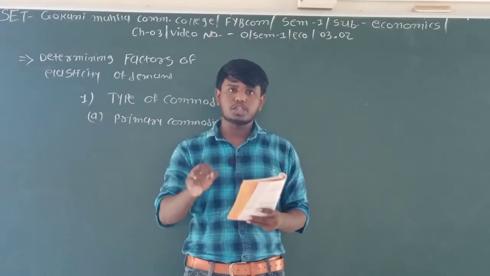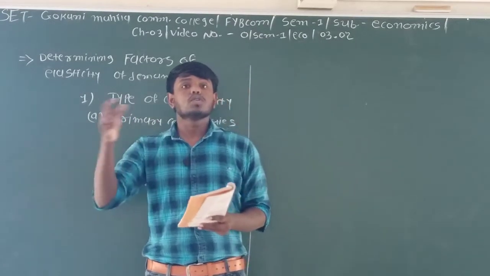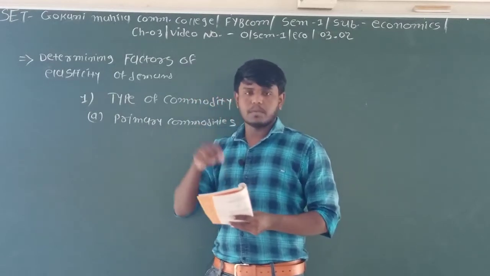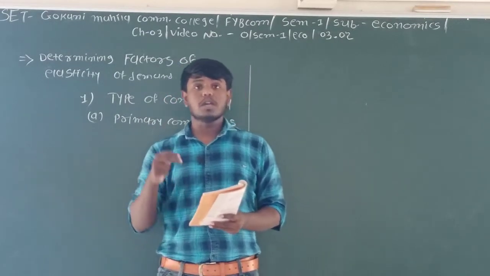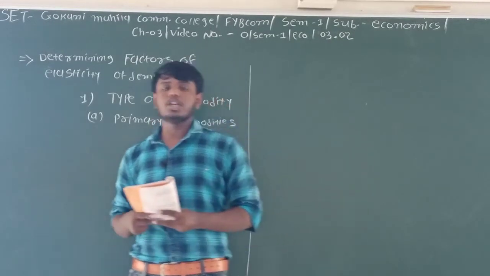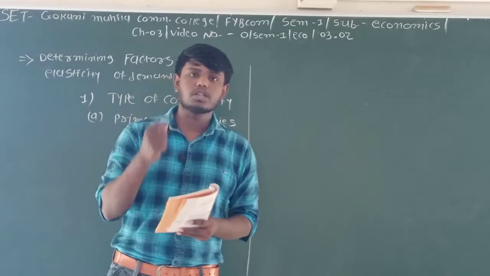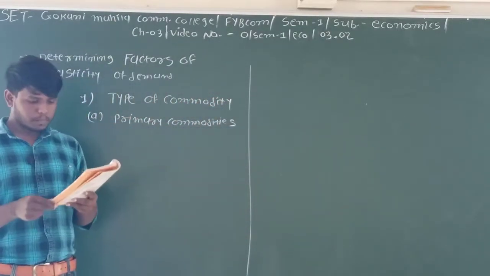Every human being needs clothes. Every human being needs food to survive in the world. So if the price of food or any clothes increases, no major change occurs in the demand of the primary goods.